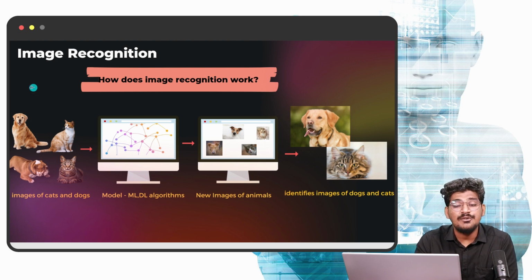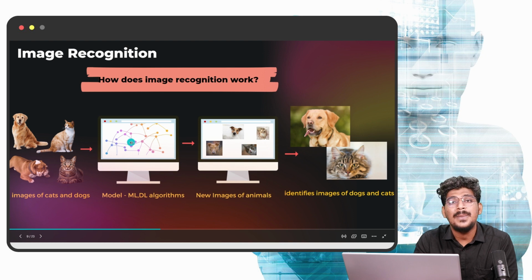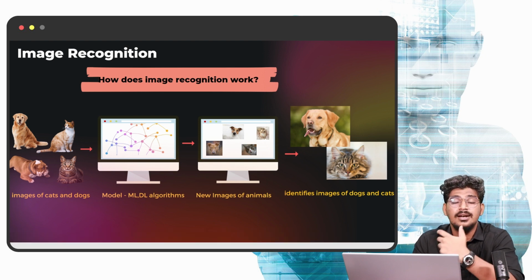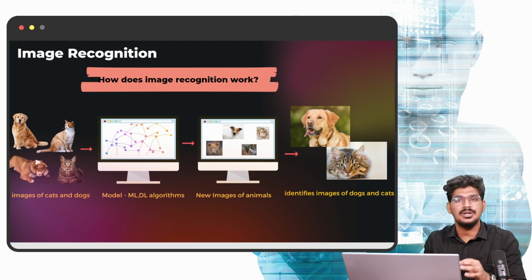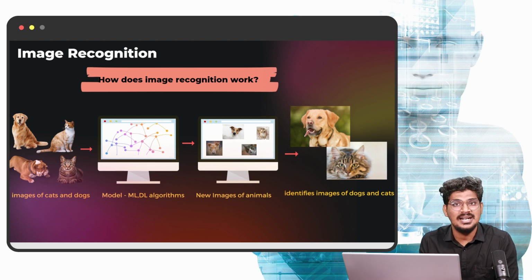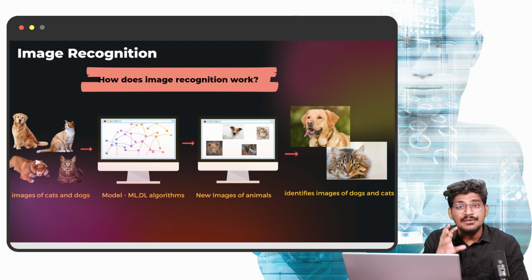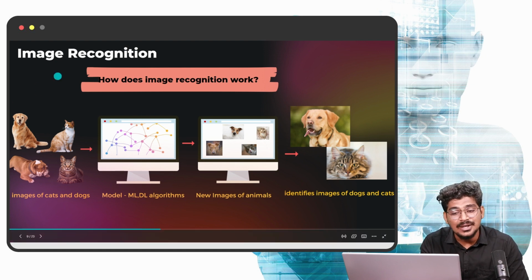This data for cats and dogs, we pass through artificial intelligence, deep learning, and machine learning algorithms. Here we mostly use a deep learning algorithm, the convolution neural network. The convolution neural network will help create the model and train the model with the help of this data.